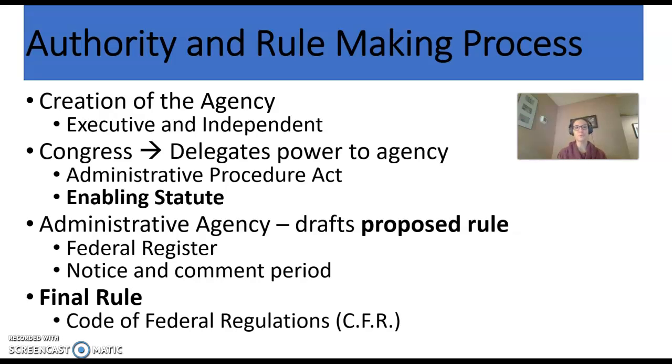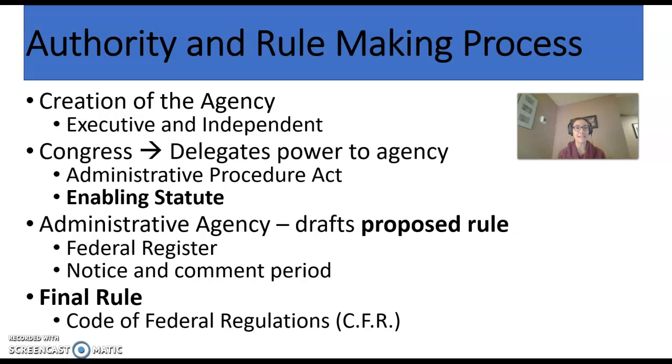There's a proposed rule, and it gets published. You may be asking yourself, where would I ever see this? And you're right, most of us don't. But if you work in a regulated industry, you have attorneys, lawyers, and paralegals following this for you. We'll talk about that more in class. But the public has an opportunity to view that proposed rule, gets to look at it. And it's published in a book called the Federal Register.